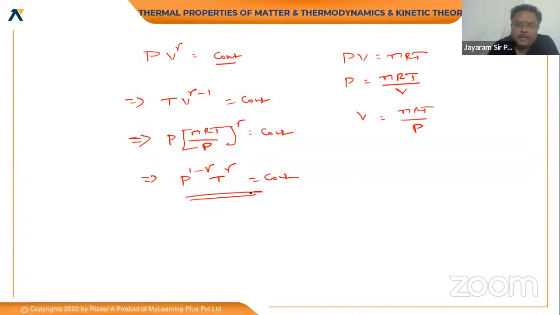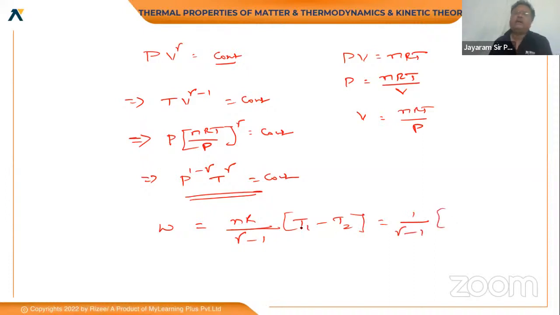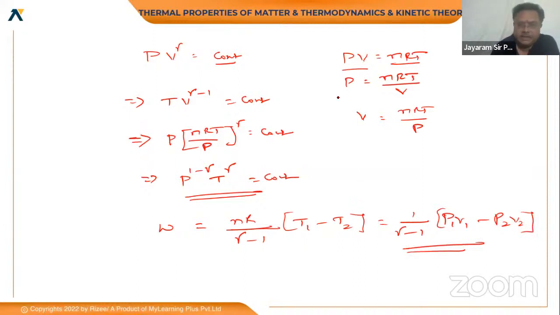So these are the adiabatic relations, and the work done under the adiabatic relation is nR by gamma minus 1 of T1 minus T2. If I take nR by gamma minus 1 into the bracket, nR T1 minus nR T2. nRT can be replaced with pressure and volume, which is P1 V1 minus P2 V2. You can write it like this also. So different types and different models, we'll be discussing them, please. Next case.